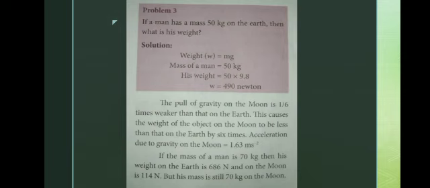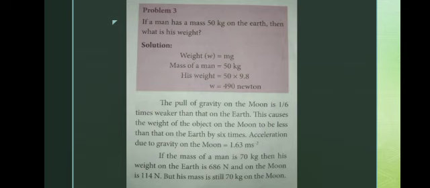And one more thing is given below here: the pull of gravity on the moon is 1 by 6 times weaker than that of the earth. When compared with the earth, the moon's is only 1 part in 6. This causes the weight of an object on the moon to be less than that on the earth by 6 times. So acceleration due to gravity on the moon is 1.63 meter per second square.